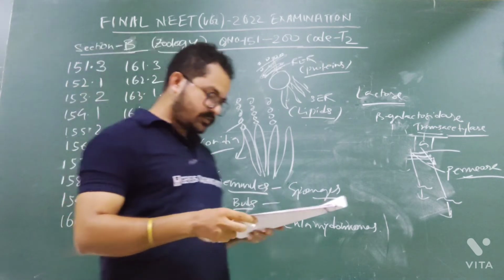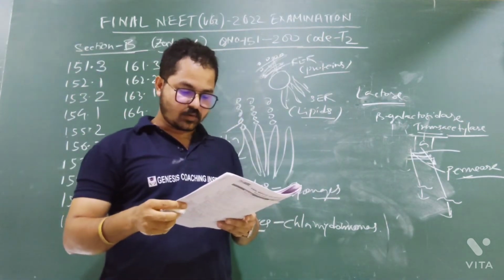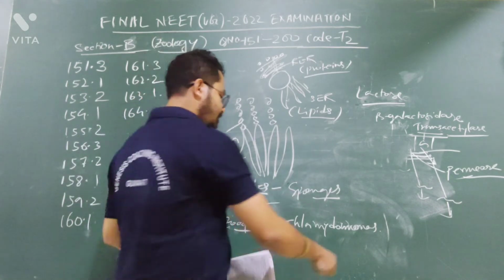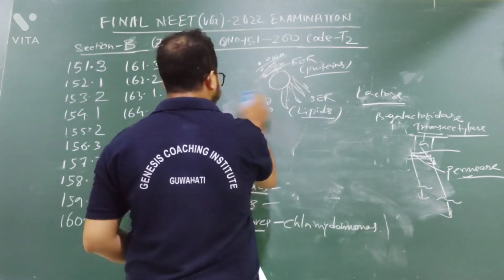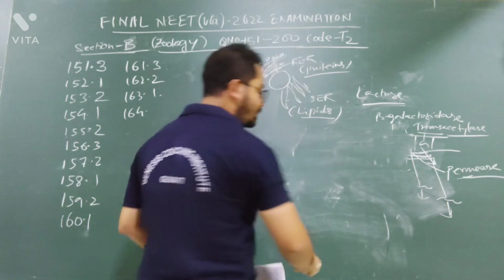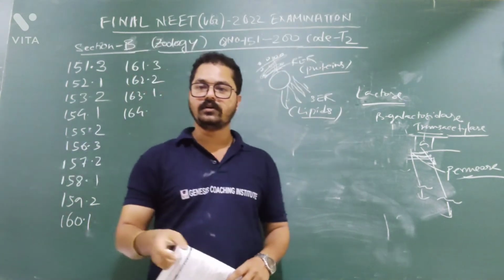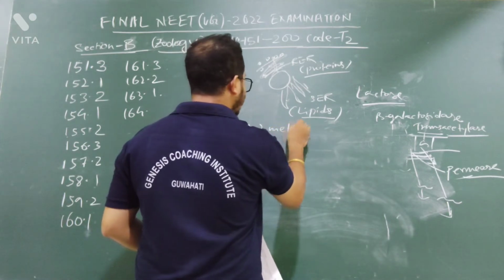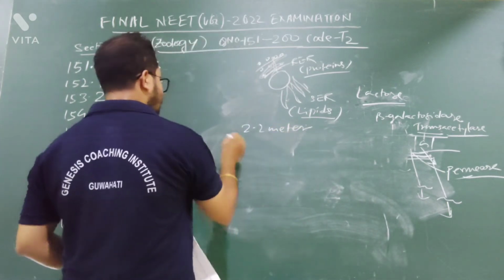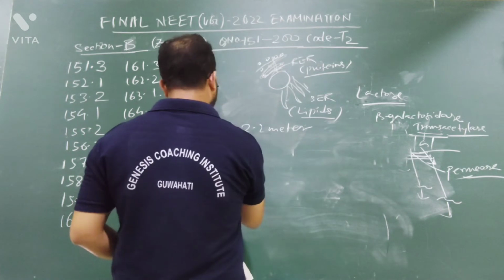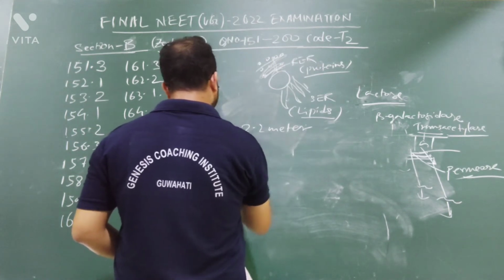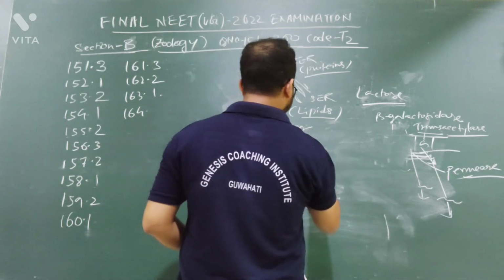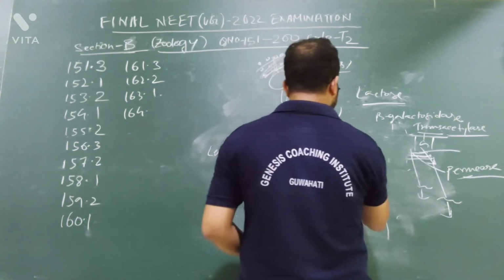Question number 164. If the length of the DNA molecule is 1.1 meter, what will be the approximate number of base pairs? Very easy. Because we know that the length of the DNA is very clearly given in your NCERT book. Length of the DNA is 2.2 meter. How do we get 2.2 meter? You can find out. Length of DNA equals number of base pairs into distance between two base pairs.